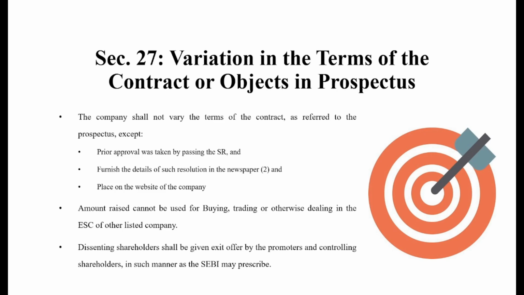The first provision is that the company shall not vary any terms of the contract. Contract means the prospectus or such document. It cannot vary such terms of the contract as referred to in the prospectus except with prior approval by passing a special resolution. SR means special resolution from the general meeting, and the same shall be deposited, or advertised in the body of the newspaper.